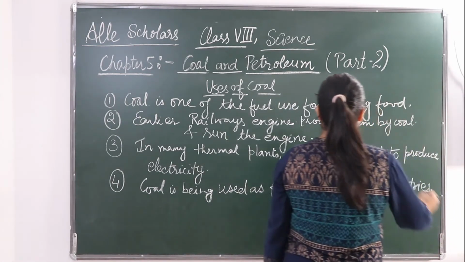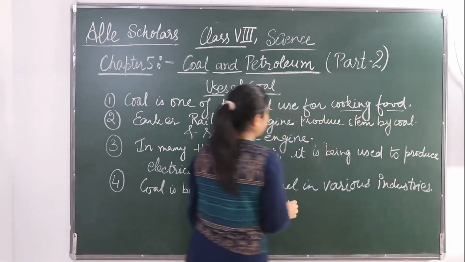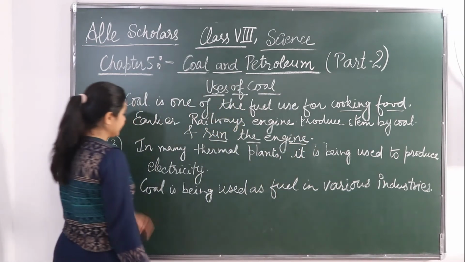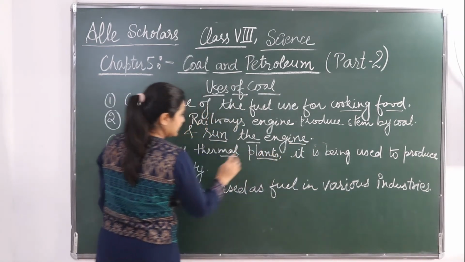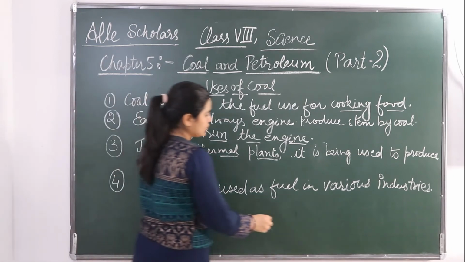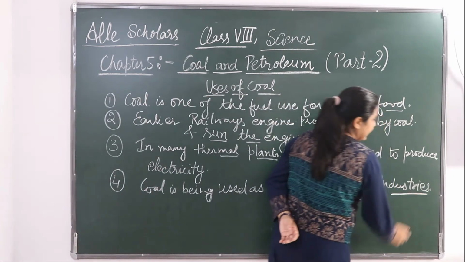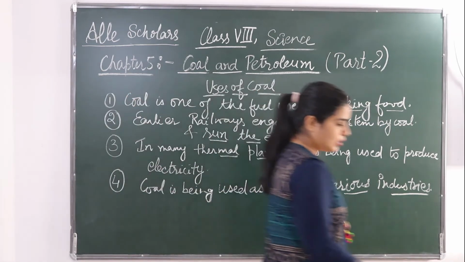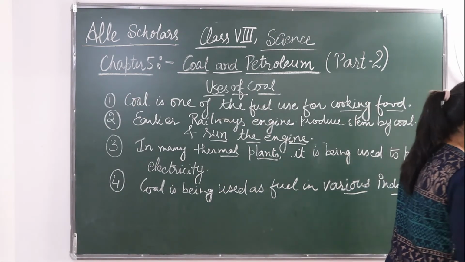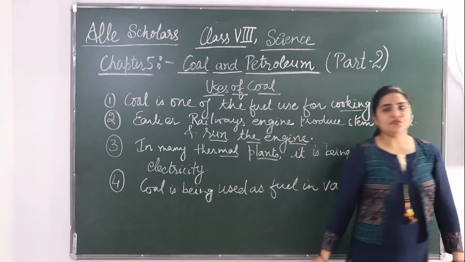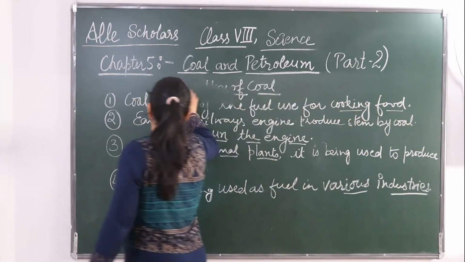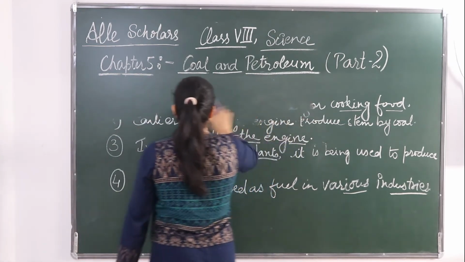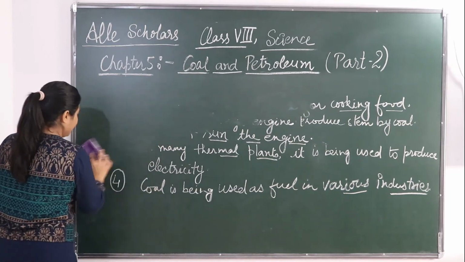You can see that it is used for cooking food. Earlier it was used to run the railway engines. In thermal plants it is used, and it is being used as a fuel in various industries. Okay, so these are the major uses of coal. Next we shall see the destructive distillation of coal. You must be wondering what is destructive distillation of coal.